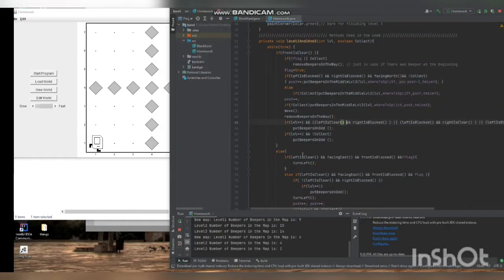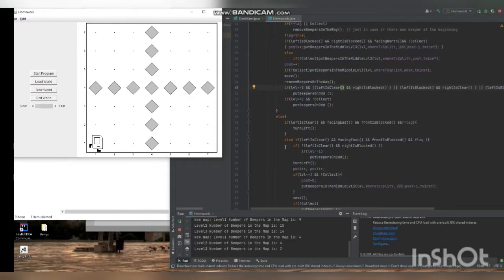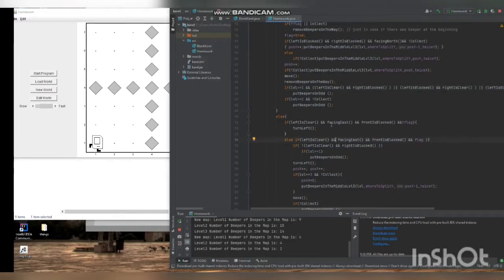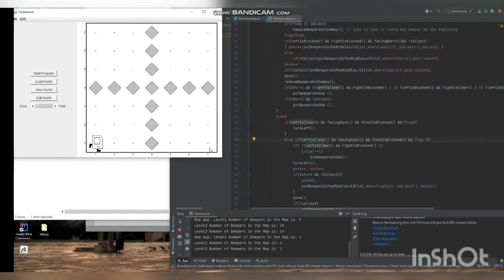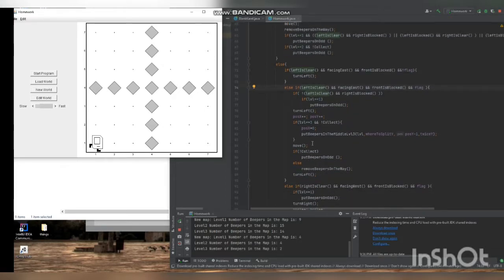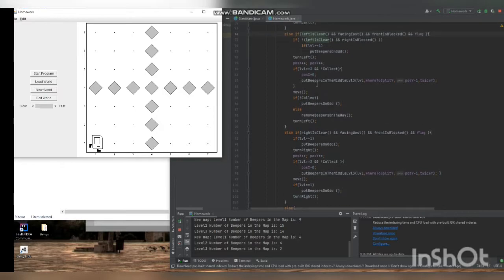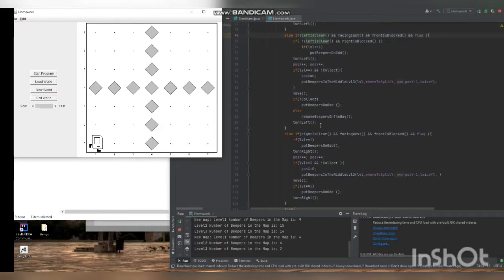That's for level 1. And then after this condition becomes false, after reaching here, it will switch to, this is for a map, for example, S1 or 1.8. But for this map, for example, it will rotate left and then move and turn left again, and do the same concept. And the right also. So it will go row by row, and it will not put papers, just pick papers if there's paper in the way.